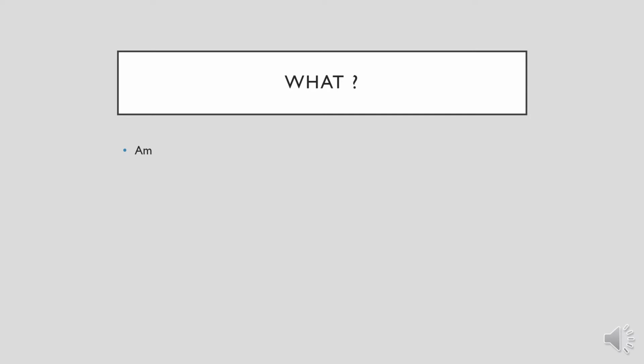The first word is am. Then we have the word is, and then the third word is are. So we have three words which are am, is, and are. Okay, we use these three words in verb to be. Now we need to know how do we use them.